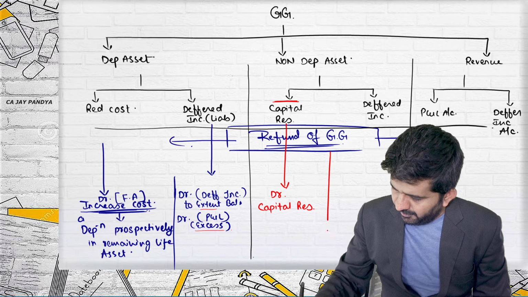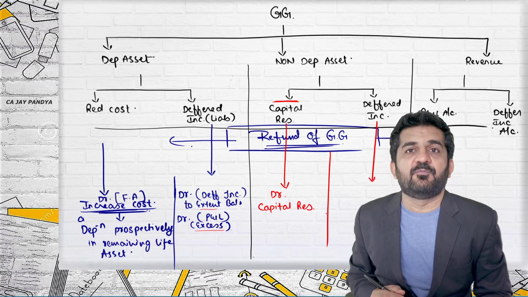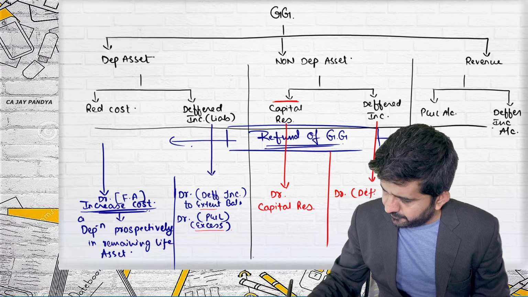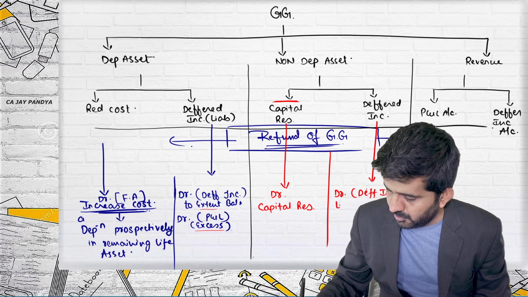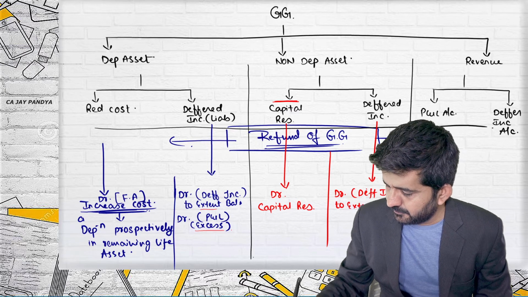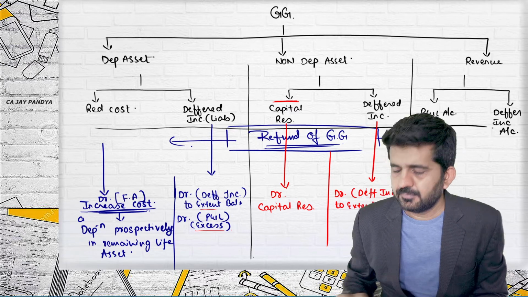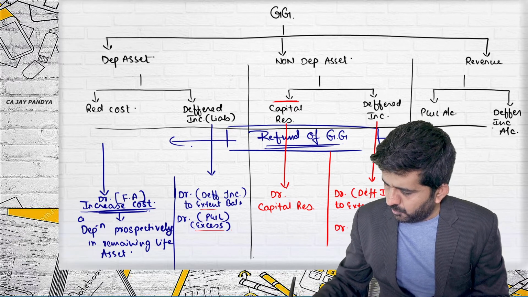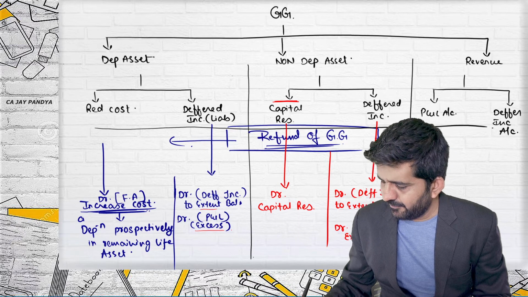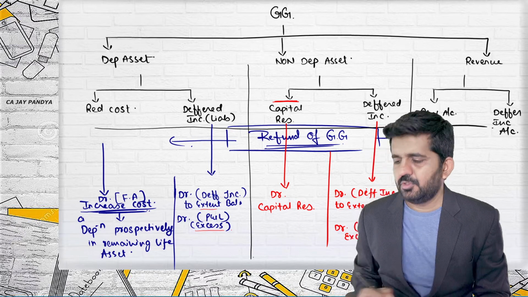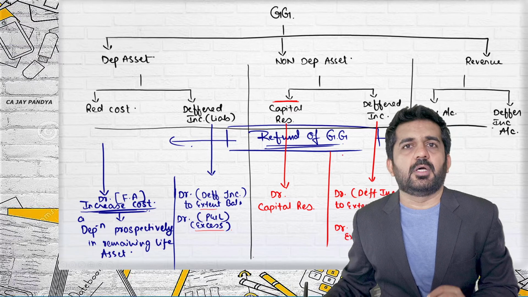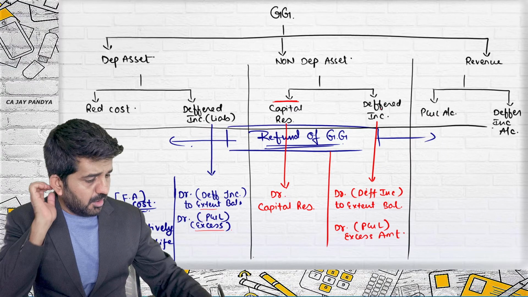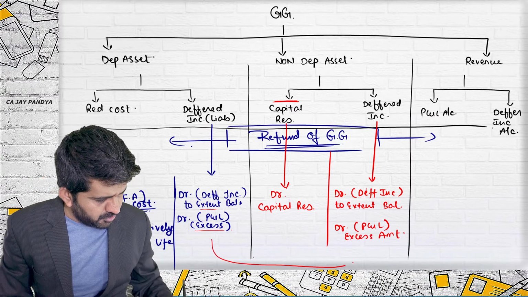Alright. How it will be recorded? If it was recorded as deferred income, first it will be debited to deferred income to the extent there is a balance, then debited to P&L account for any excess. This will always remain same when it was credited to deferred income. So deferred income, the same thing which was over here will be over.